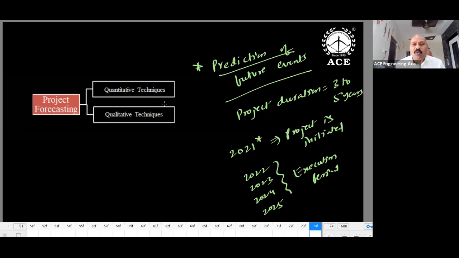So quantitative is based on old data or historical data. Qualitative means new data. If you mix up these two, good enough. Quantitative and qualitative, that's what you are going to study under forecasting.